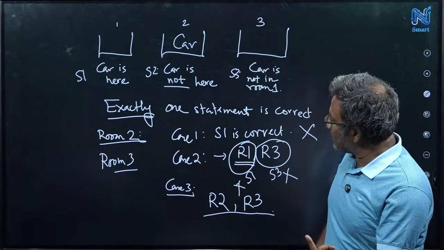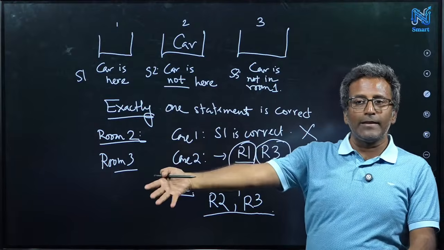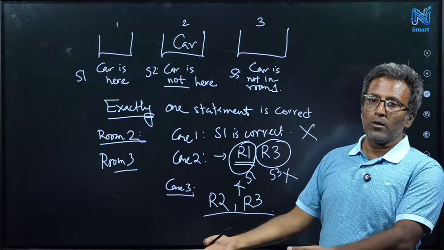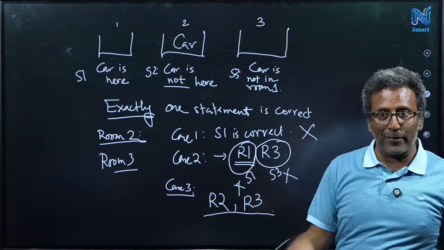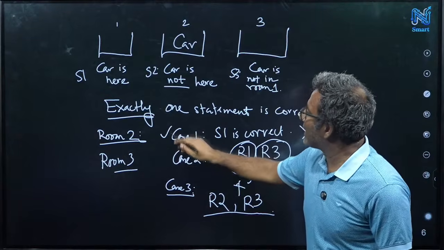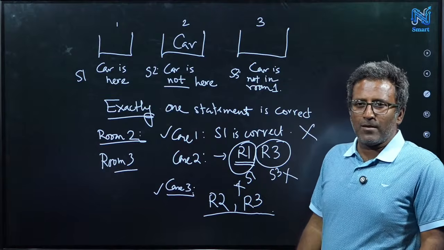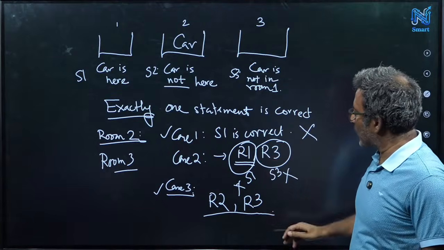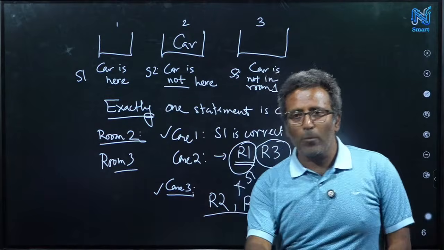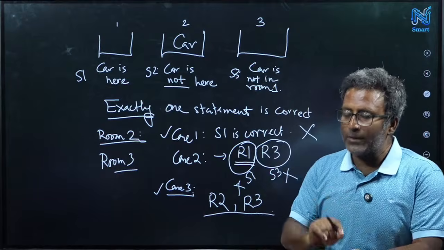And there could be another possibility, like, okay, for case 1, it becomes true. In that case, you have a car in room 1 maybe, and for another case 3, you have a car in room 2. So that means sufficient information is not given. So it could happen like you first try case 1 and then you try case 3. Okay, you are trying case 3 first maybe. Okay, you're just skipping case 2 and you find, oh, I got the car in room number 2, and you stop there and you write, by this argument, the car is in room number 2.